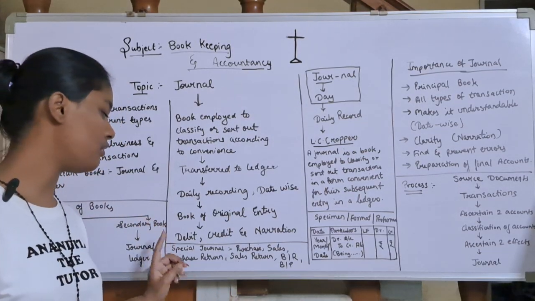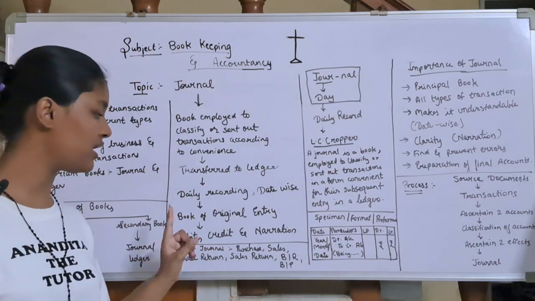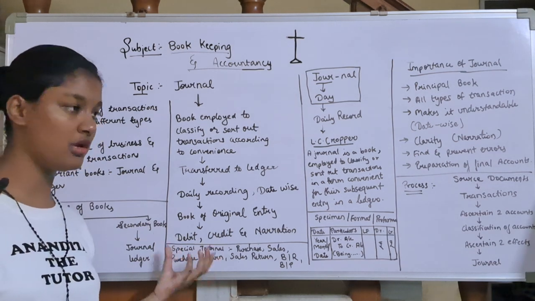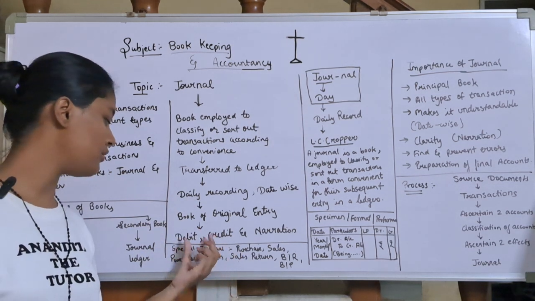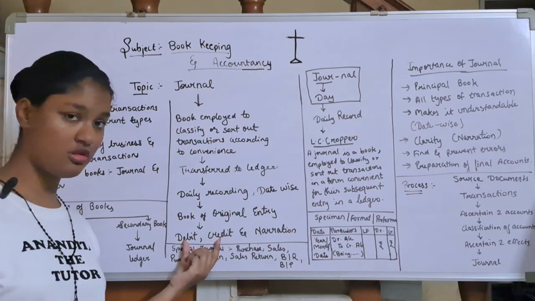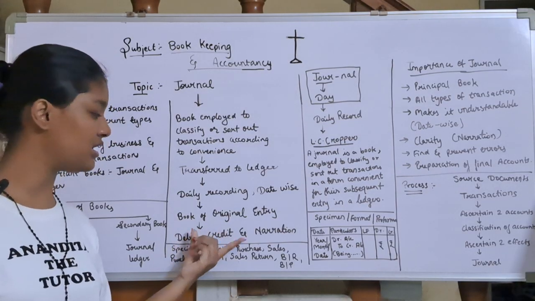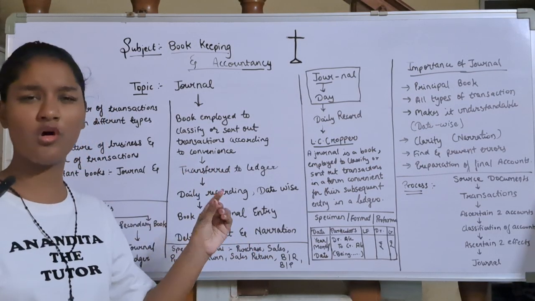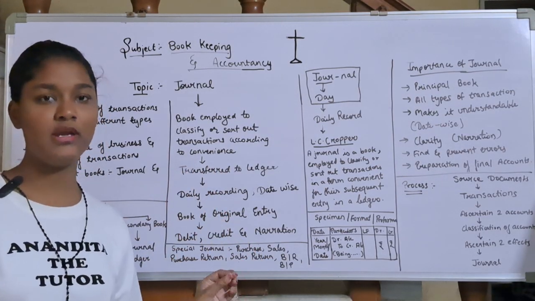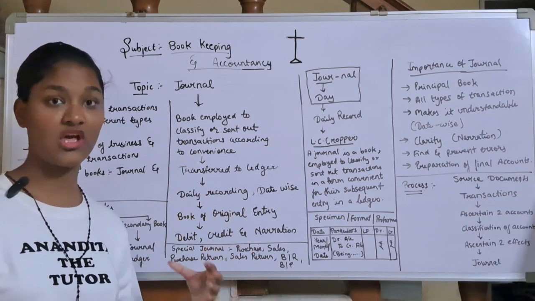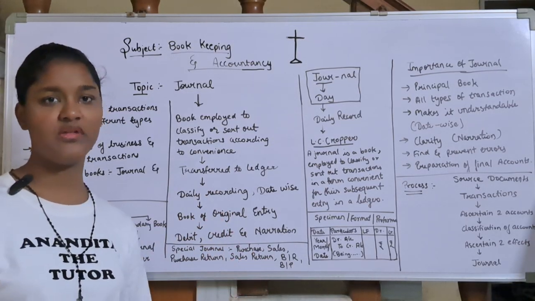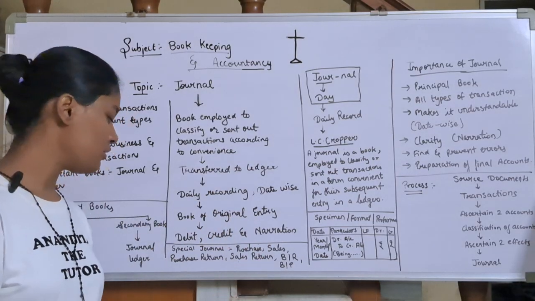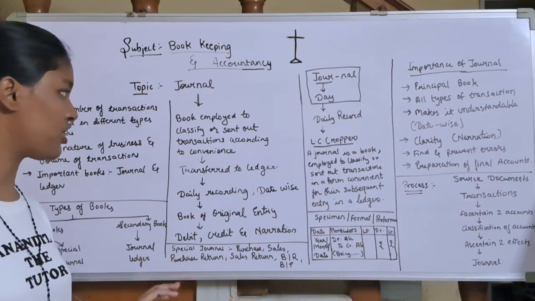Now, as we have learned in the previous videos, debit and credit. Your specimen journal, which we will learn later, should contain debit and credit, and it should also contain narration. What is narration? Narration is a small line that you write about what the transaction is about. For example, if I sell anything, then I will write: being goods sold. Then we have learned the special journal.